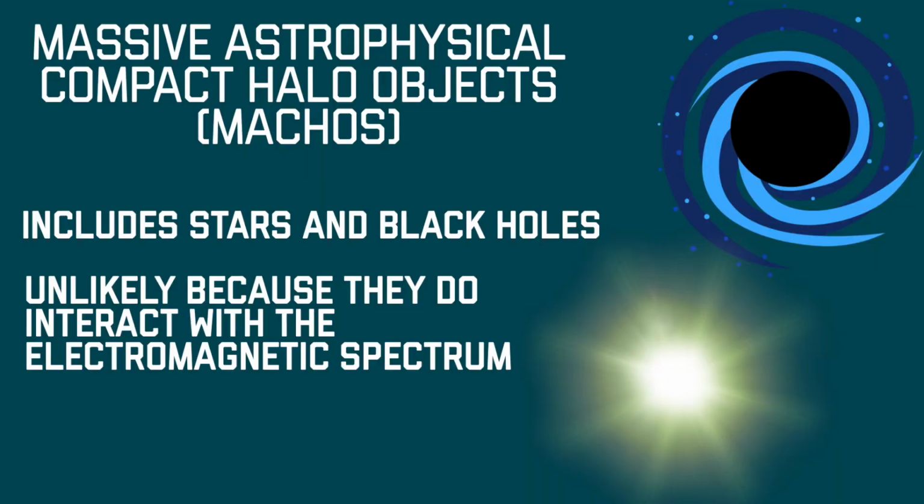There are a few other particle candidates for dark matter. They're just much less likely than axions and WIMPs. Massive astrophysical compact halo objects, also known as MACHOs, are a possibility. This group includes large stars and black holes, many of which are difficult to see because of the Earth's gravitational lens. These are unlikely, however, because they are not evenly spread out and can interact with the electromagnetic spectrum.